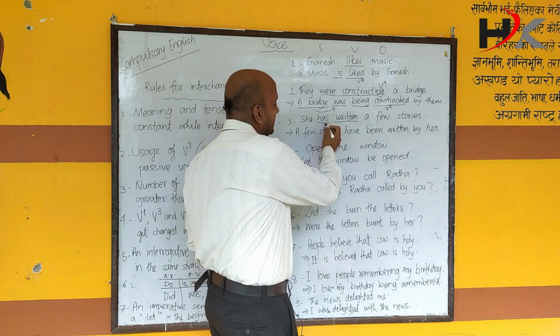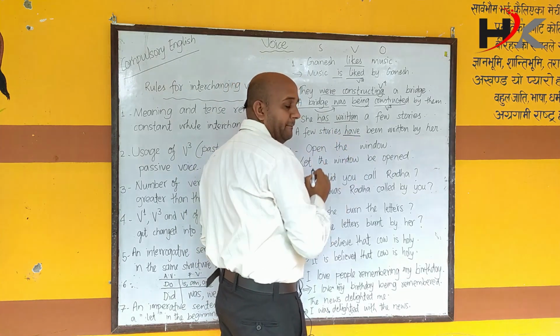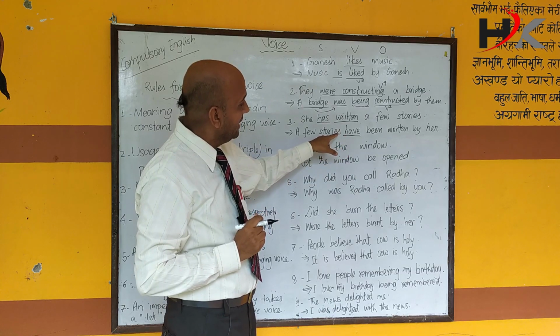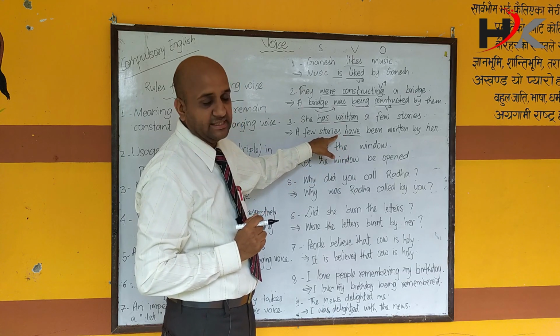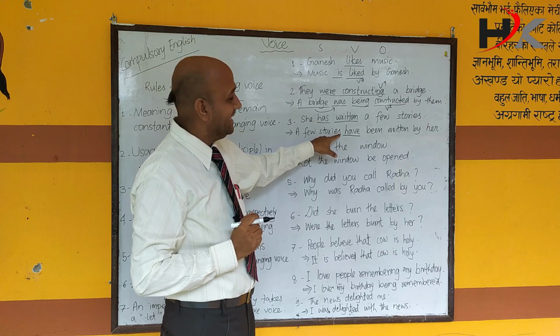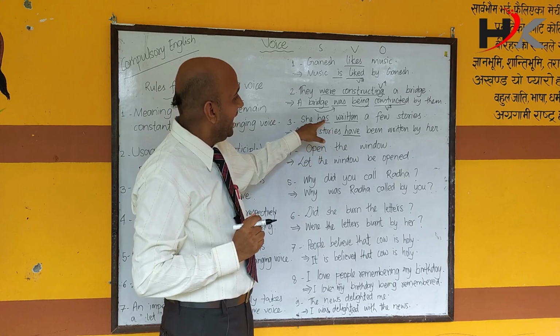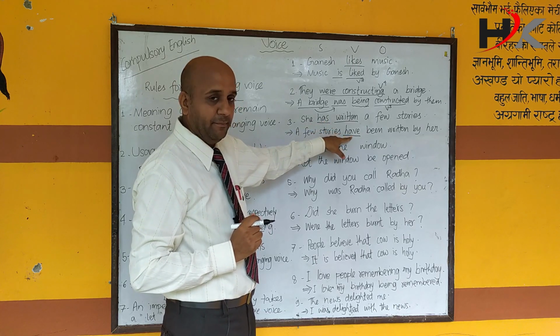Therefore, has gets changed into have. We have to use the word have here because there is s, stories. This s makes the subject plural. Naturally, has gets changed into have.